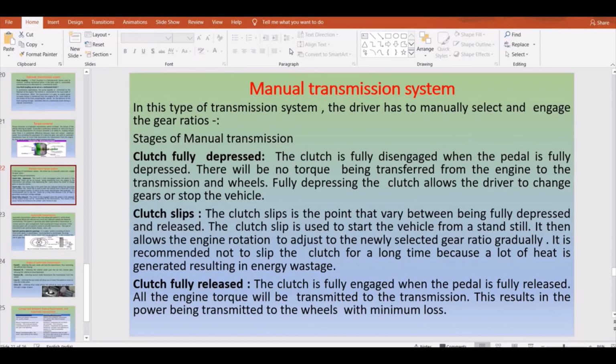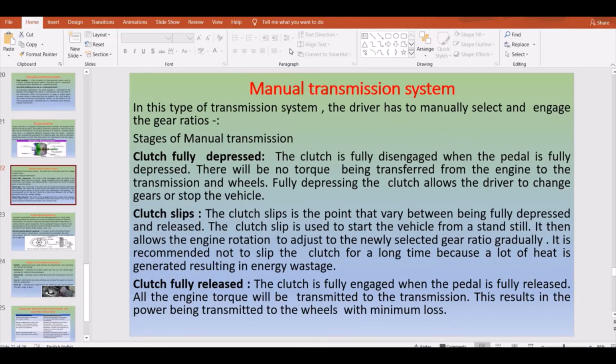Now we will move on to the working of the automatic transmission, how your automatic transmission generally works. In between you have the clutch fully depressed, clutch slip, and clutch fully released. Sometimes a short question could be expected on clutch, where they may ask you what is clutch fully depressed, clutch slip, or clutch fully released. Usually clutch slip is a major problem. Clutch slip is the point where you are varying between the fully depressed and the released state.